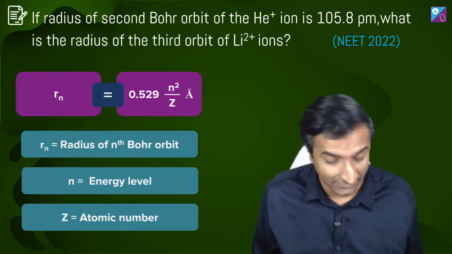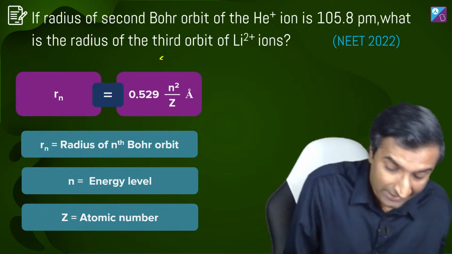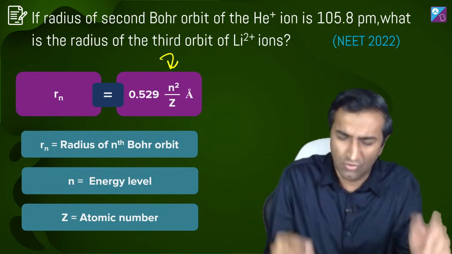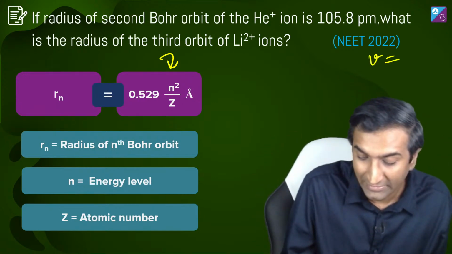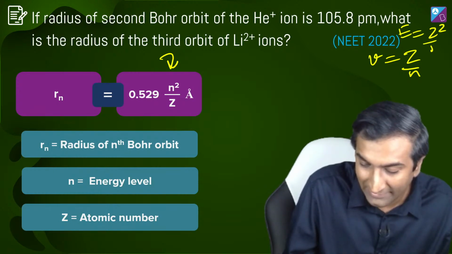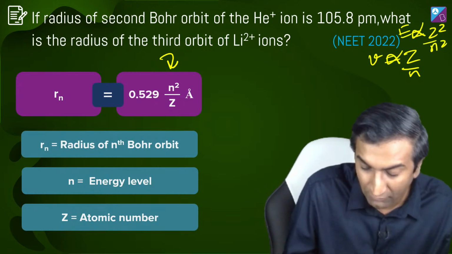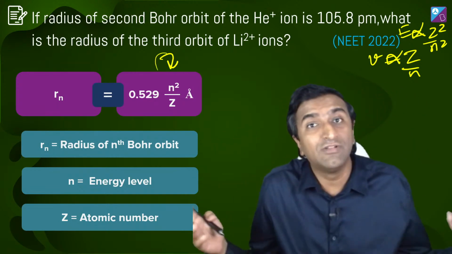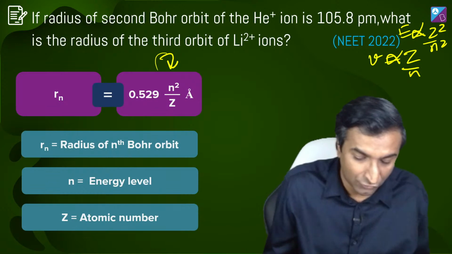But how do we get to that answer D? मैंने बताया था कोई ratio होता है. n square by Z is that ratio. Let me give you a bit of a how to remember this sort of thing. Just remember v is Z by n. So energy is going to be the square of that, which is Z square by n square, proportional, I don't mean equal to. And the third one is radius. ये तीन चीजें आपने याद की and you're done with Bohr, right? Bohr के पूरे सारे numericals हो सकते हैं.